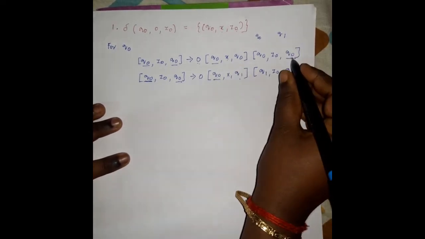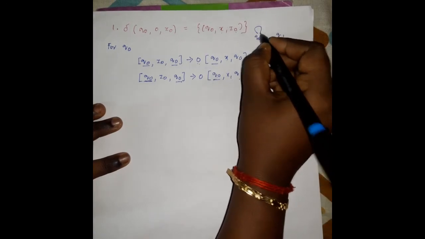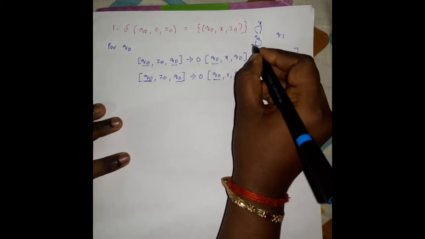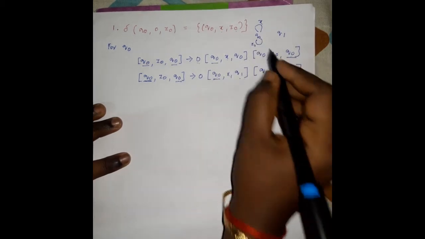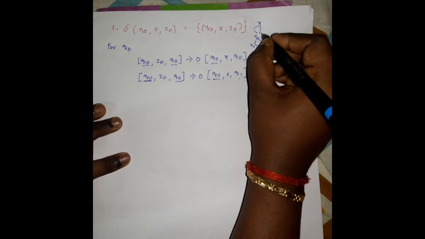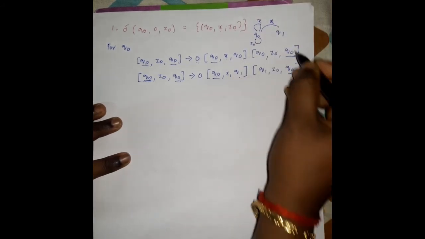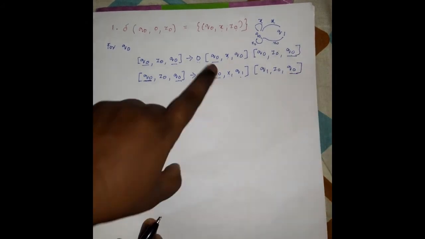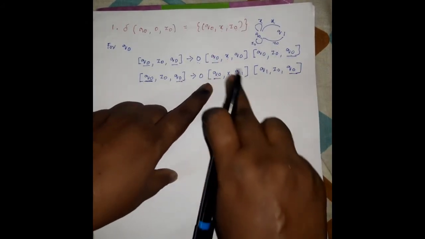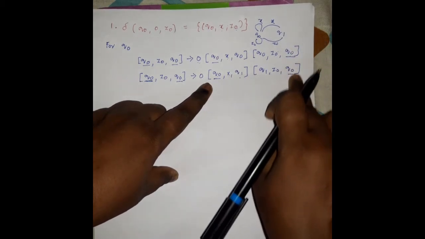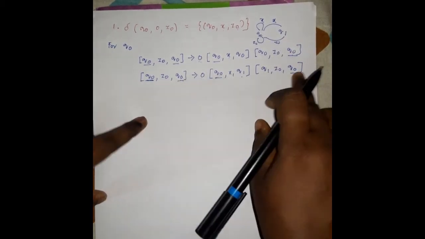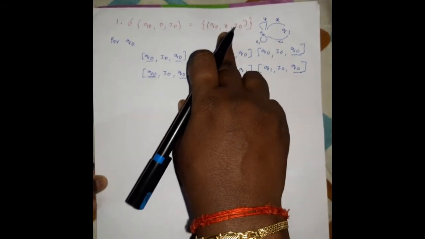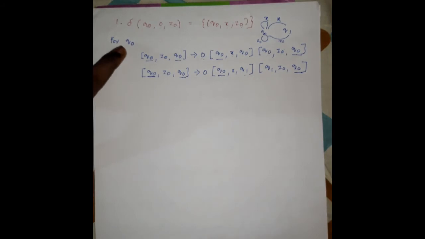So the first possible case indicates Q0 starts with Q0 and ends with Q0 for X, and Q0 starts with Q0 and ends with Q0 for Z0. This is the first possible case. Another possible case is Q0 goes to Q1 for X, and Q1 comes to Q0 for Z0. So in both cases the starting state is Q0, and in both cases the ending state is also Q0. This is one possible case and this is another, for the same input symbol 0 and for the stack symbols X and Z0. So this is for Q0.